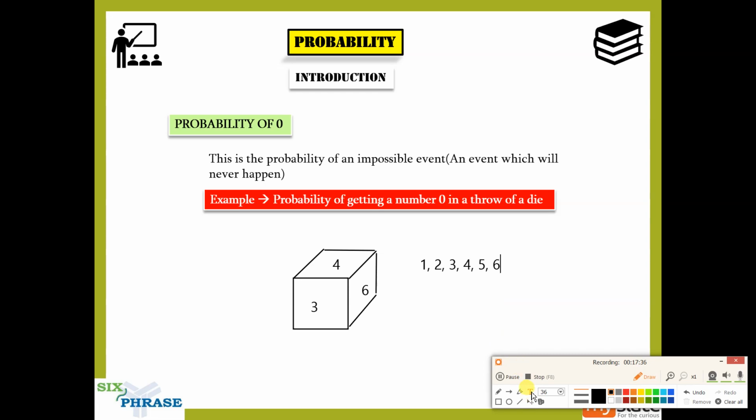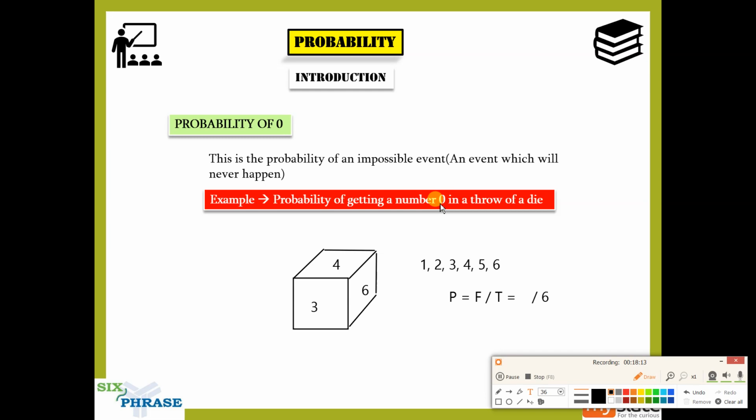Now what did I tell you? Probability is equal to favorable by total. I'll just write F by T. So probability is nothing but favorable by total, guys. Total, what is the total? There are six possibilities here, so I'll mark it as 6. What is favorable? The favorable outcome is the outcome for which we are finding the probability. So here, for which outcome are we finding the probability? We are finding the probability of getting a number 0.